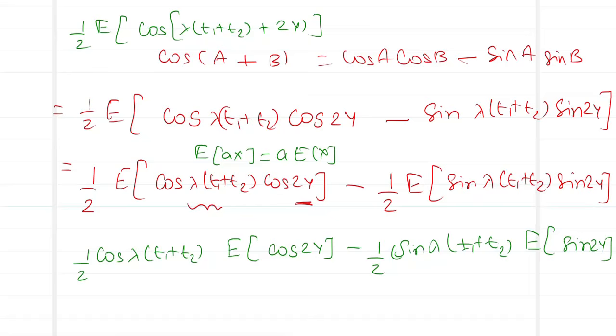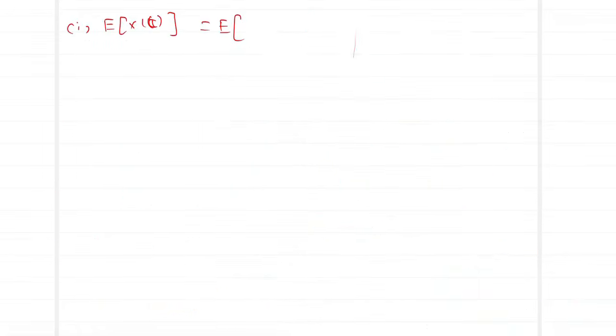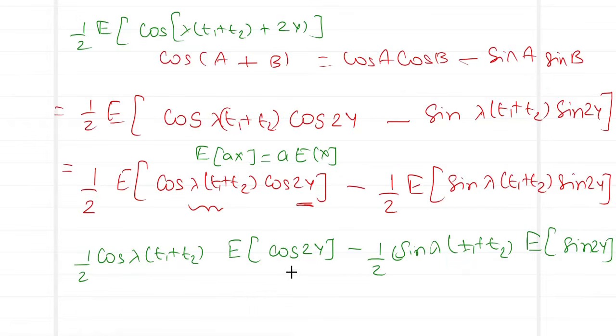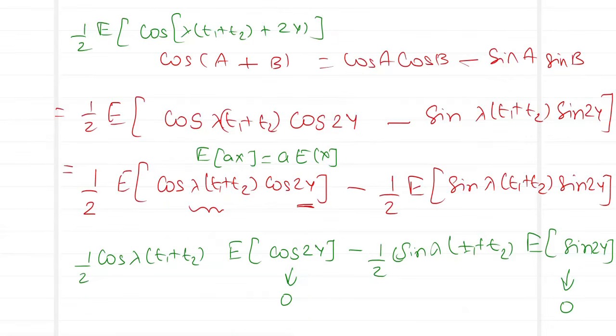Now what do we know from the prior expressions? We know that C says expected value of cos 2t is 0 and D says expected value of sin 2t is 0. In which case, what happens over here? Our cos 2y becomes 0 and sin 2y becomes 0, which makes the entire first term vanish. Hence, we are just left with the second term, which is half expected value of cos lambda T1 minus T2. So, what we have in hand is half expected value of cos lambda T1 minus T2.